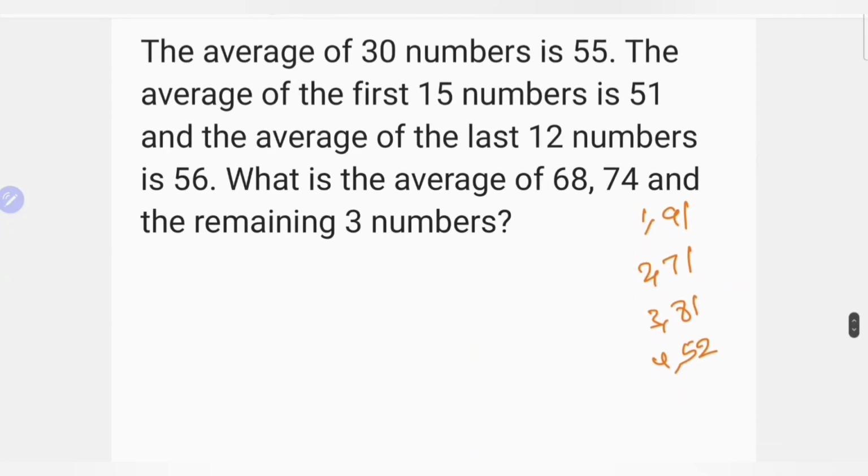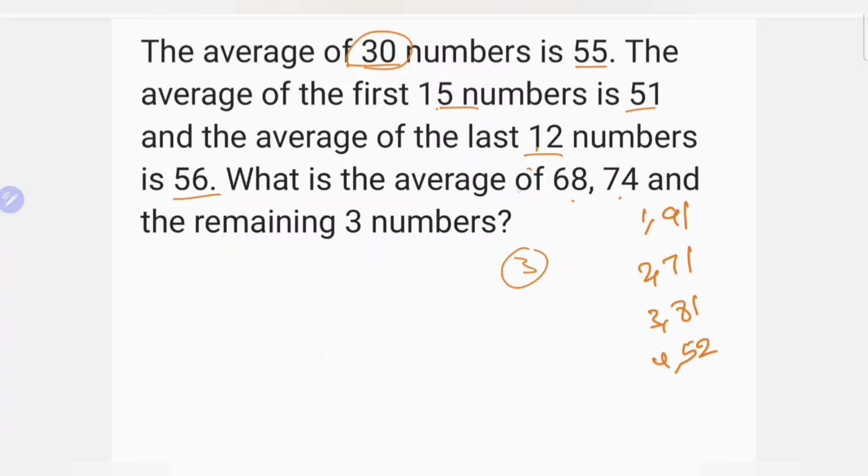The average of 30 numbers is 55. The average of 15 of the numbers is 51 and the average of 12 of the numbers is 56. 15 plus 12 is 27, so there are 3 numbers remaining. The total is 30, it is 27, so 3 numbers are not there.